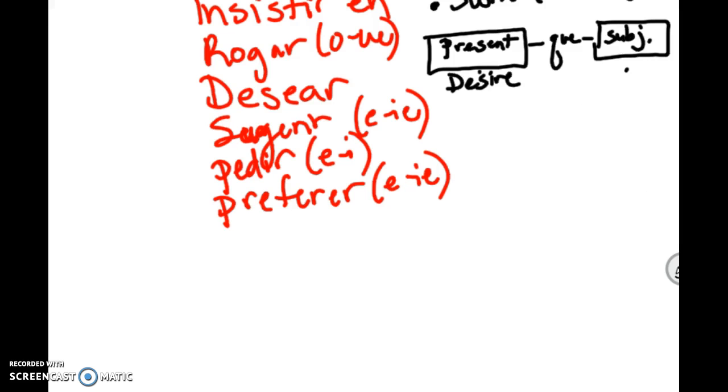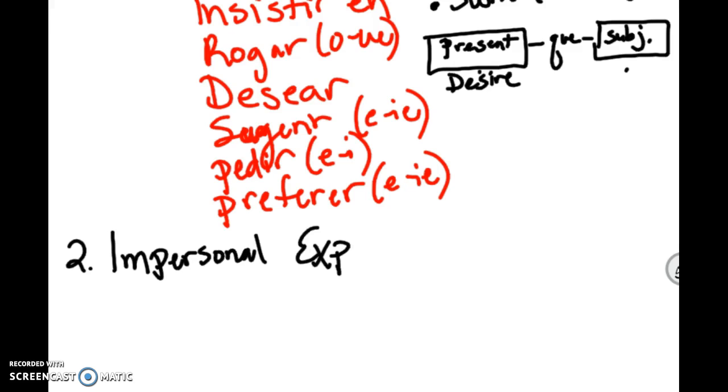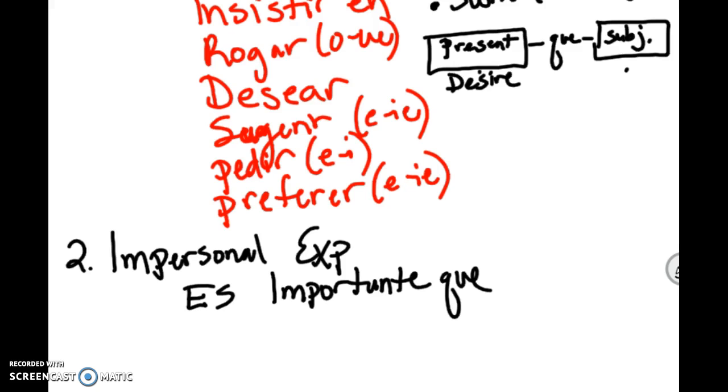Let's continue our list. What is the number 2 reason that we use subjunctive? If you could raise your hand for me. All right, let's find somebody. Emily. Impersonal expressions. In this one, I'm just going to give a couple of examples because they're very self-explanatory. Ben, could you give me 1 example of an impersonal expression? Es importante. Okay, excellent, excellent. Let's take a look at another one. Go ahead, Mason. Yes. Es mejor que.